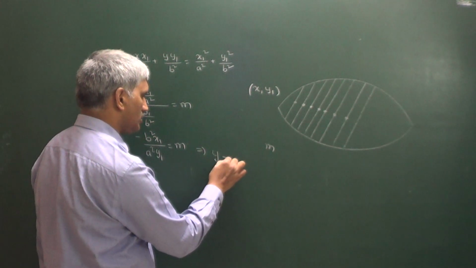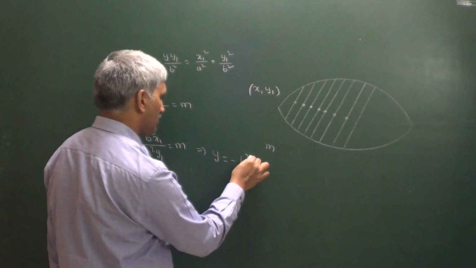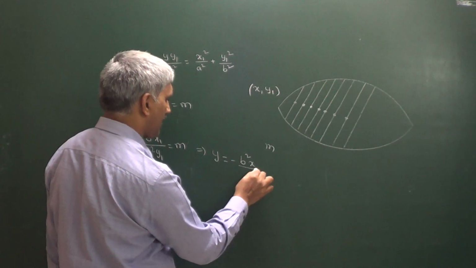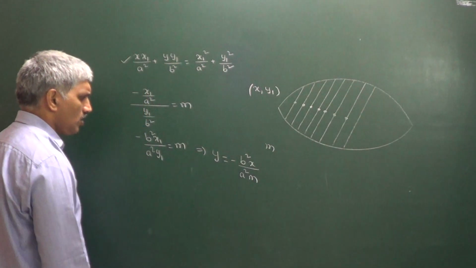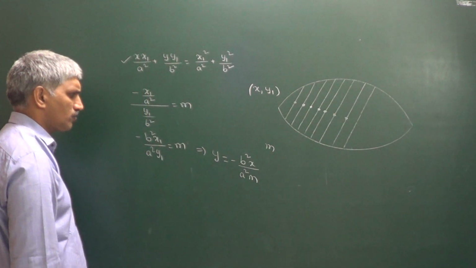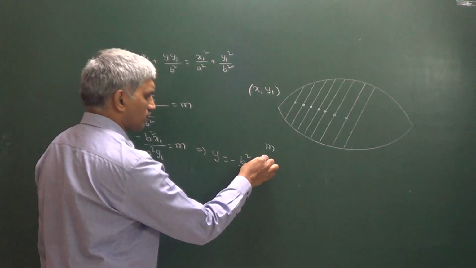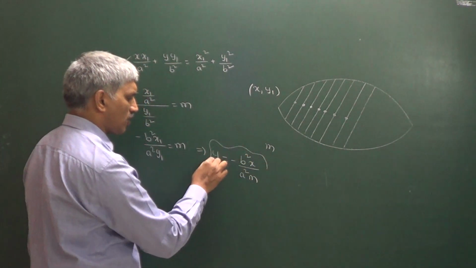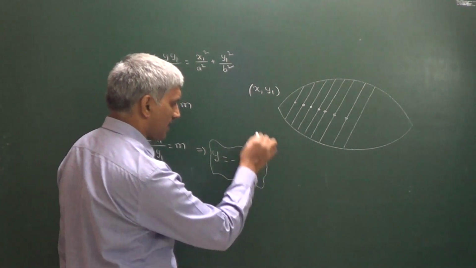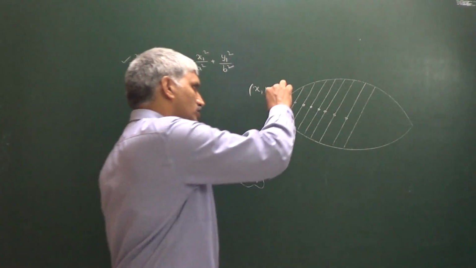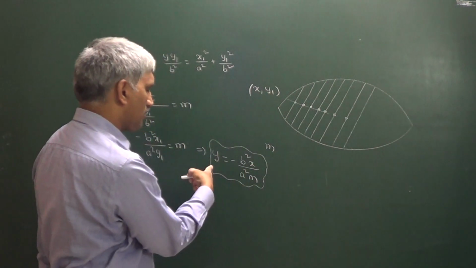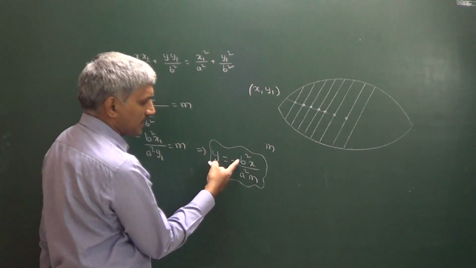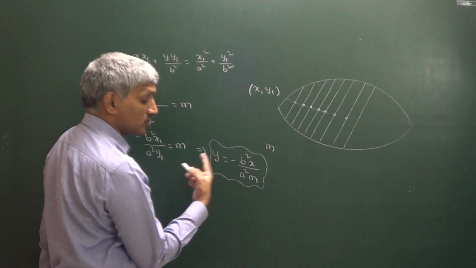So you get y is equal to minus b square x divided by a square m. This is the equation of the diameter of an ellipse: y is equal to minus b square x divided by a square m.